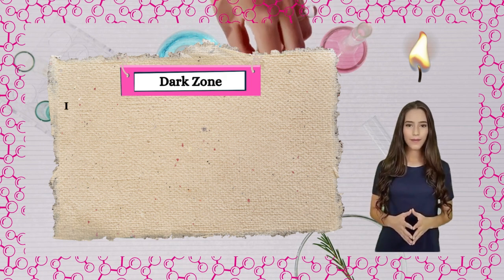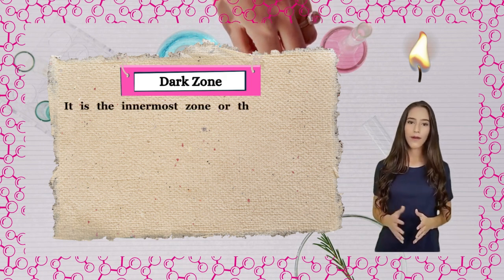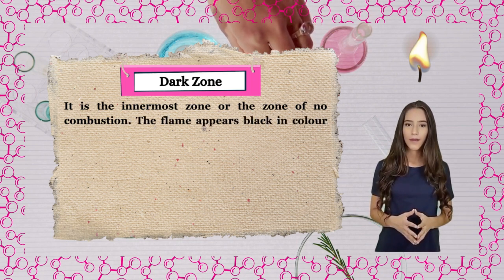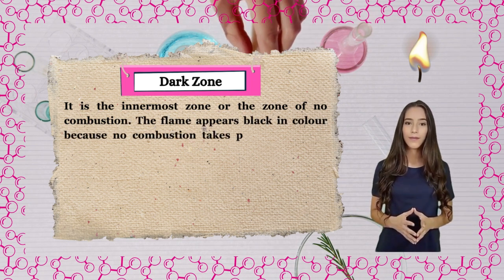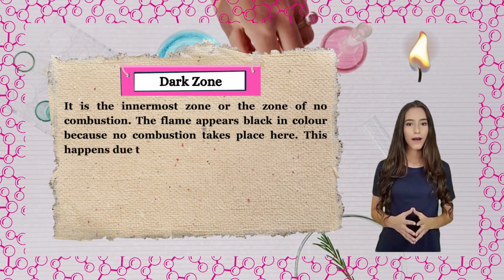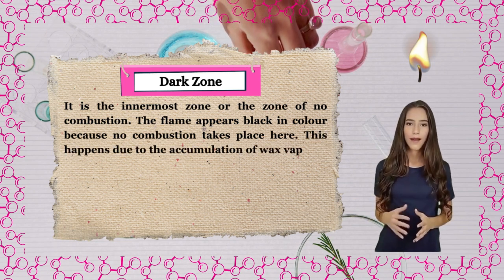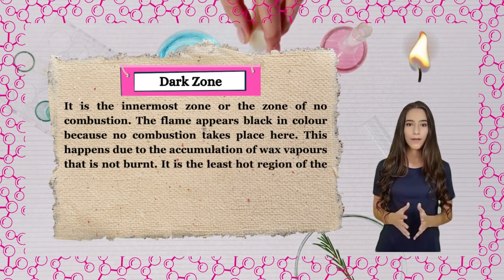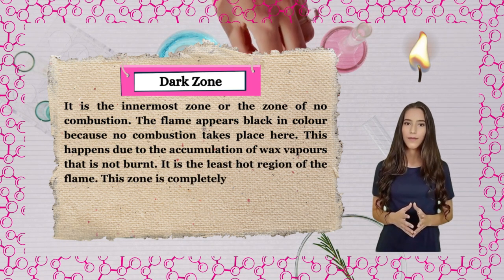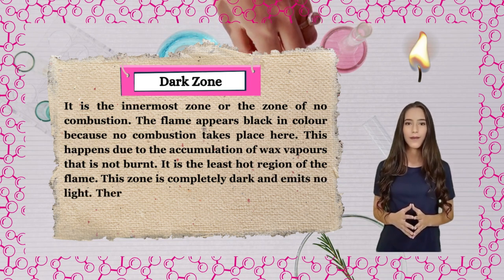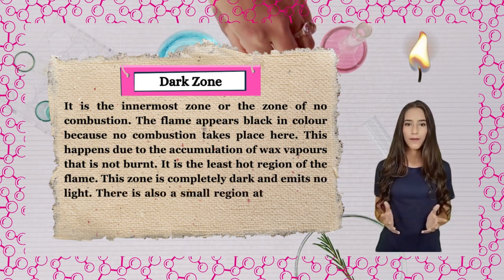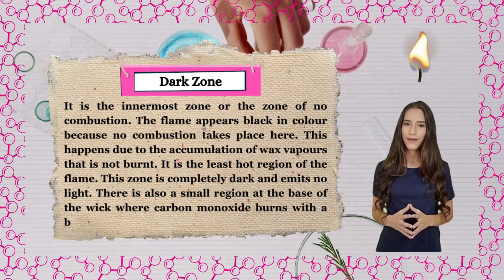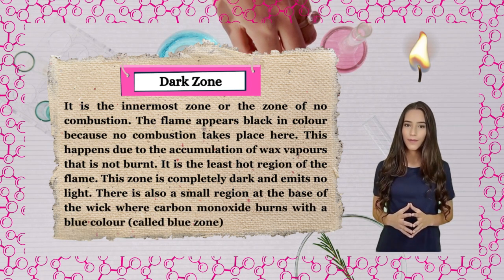Dark zone. It is the innermost zone or the zone of no combustion. The flame appears black in color because no combustion takes place here. This happens due to the accumulation of wax vapors that are not burnt. It is the least hot region of the flame. This zone is completely dark and emits no light. There is also a small region at the base of the wick where carbon monoxide burns with a blue color, called the blue zone.